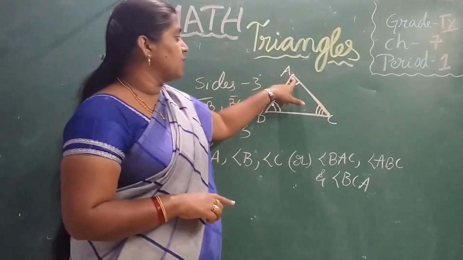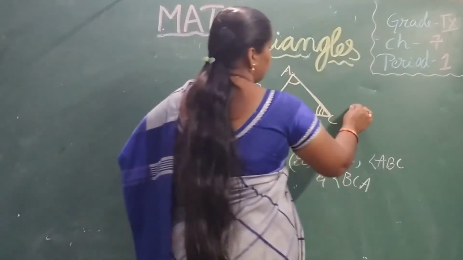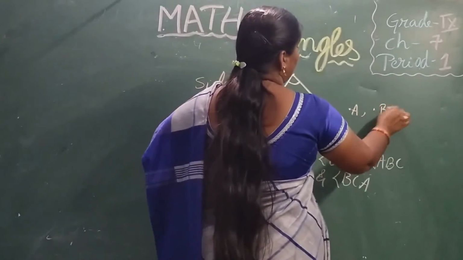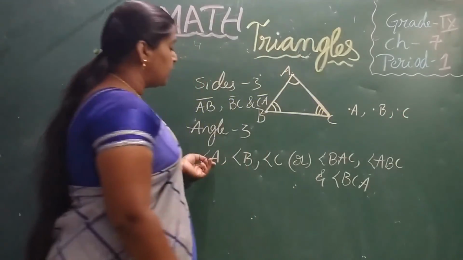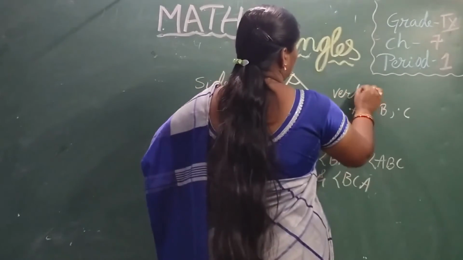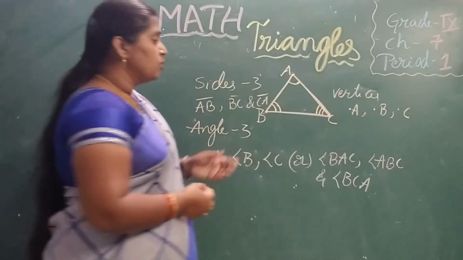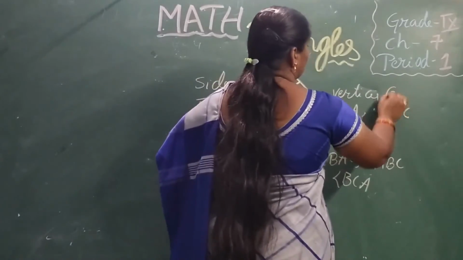So vertex A, vertex B, vertex C. The symbol is also very important. The plural form is vertices, so a triangle has 3 vertices. This is the basics of the triangle.